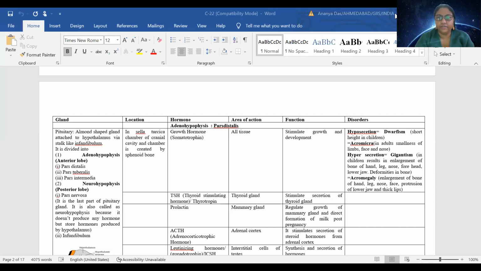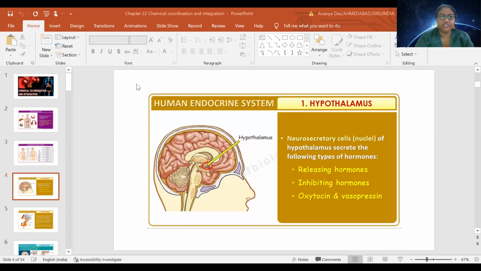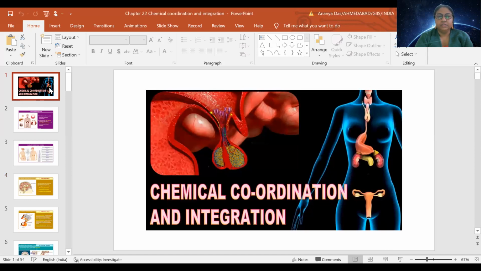Very good evening, everyone. We already started the chapter named Chemical Control and Coordination. And in this chapter, we already talked about the hormones, the source of their secretion, the types of the hormones, and the endocrine glands present in our body.